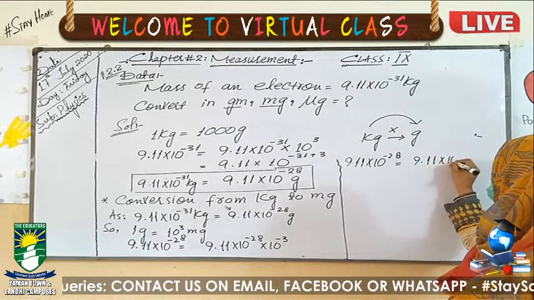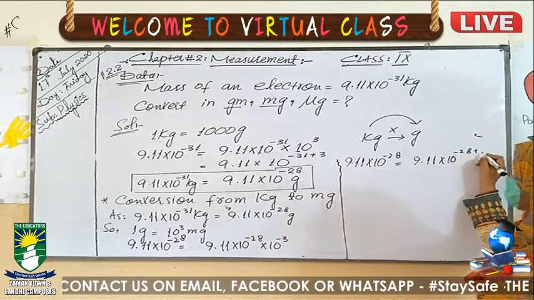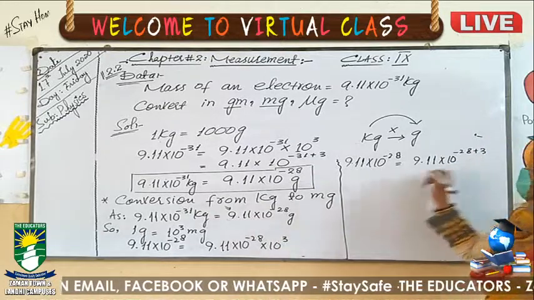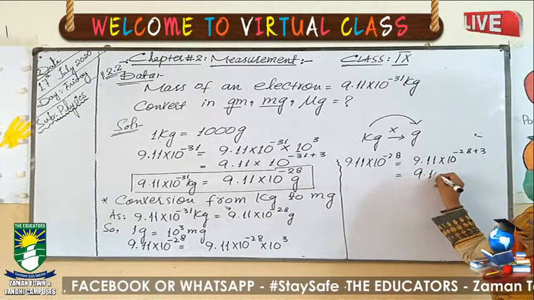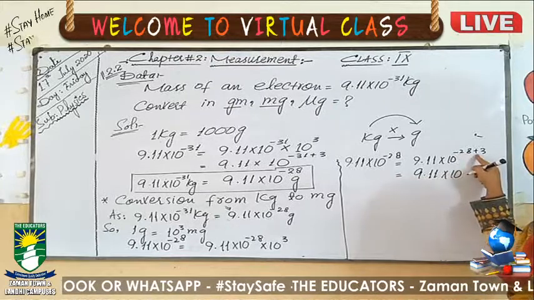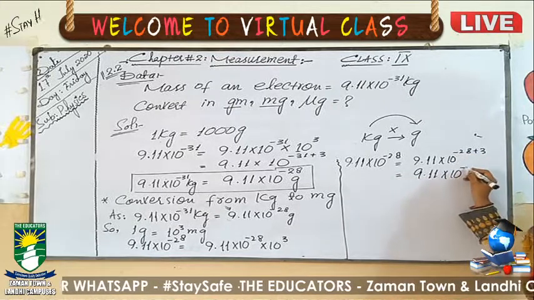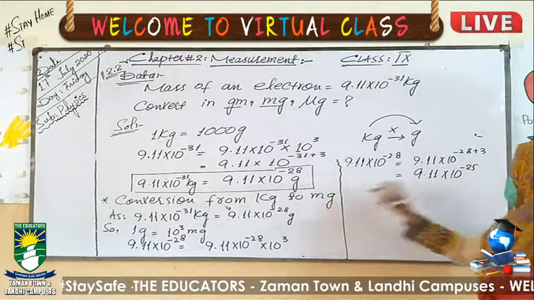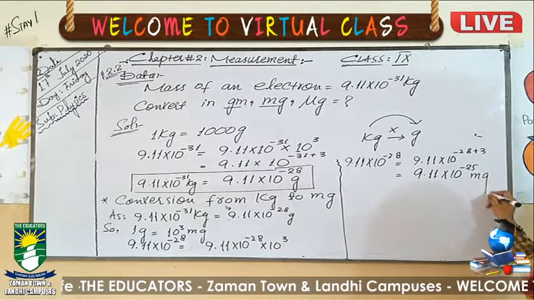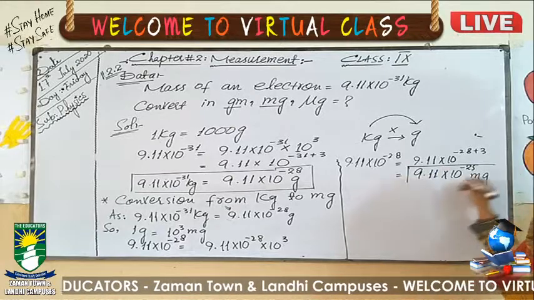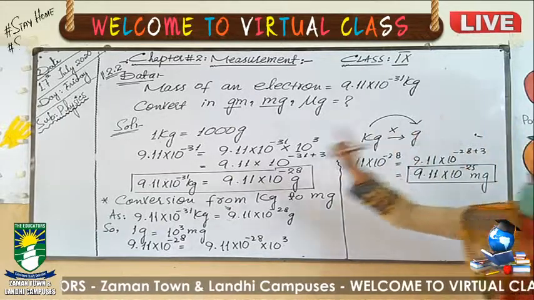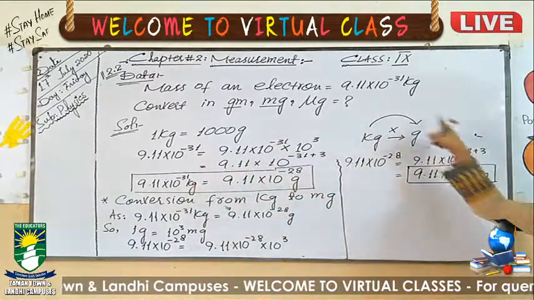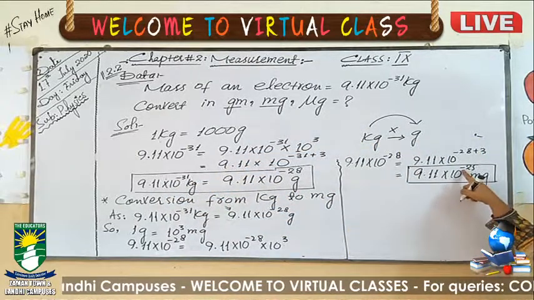9.11 exponent minus 28 plus 3. Sorry, it's 3 only. It will be equal to 9.11 exponent minus 28 plus 3, which is minus 25. Now we have converted into the milligram. So you will write down milligram here with the answer. It will be your answer. That means 9.11 exponent minus 31 kilogram is equal to 9.11 exponent minus 25 milligram.